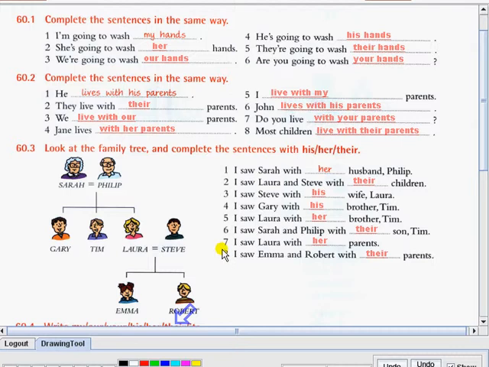And the last one, number 8. I saw Emma and Robert with their parents. This is Emma and Robert. These are their parents. So their here is referring to Emma and Robert. And since there are the 2 of them, we use their. Alright? There. So again, I hope you got everything correctly.